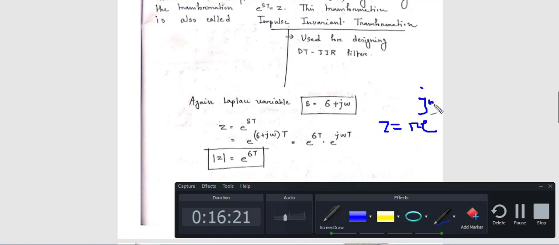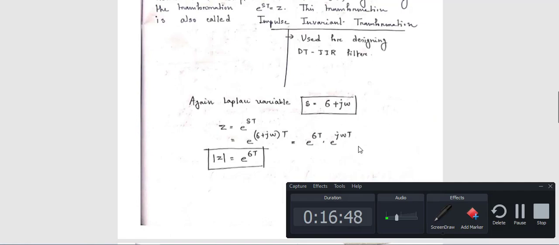If you consider only the magnitude r, then mod z is equal to mod r. R is the radius of the circle, that means the radius of the z plane. So if you consider only the magnitude part, mod z is equal to e to the power sigma t only, because sigma is the real part of s. That's why you have to take sigma t only.